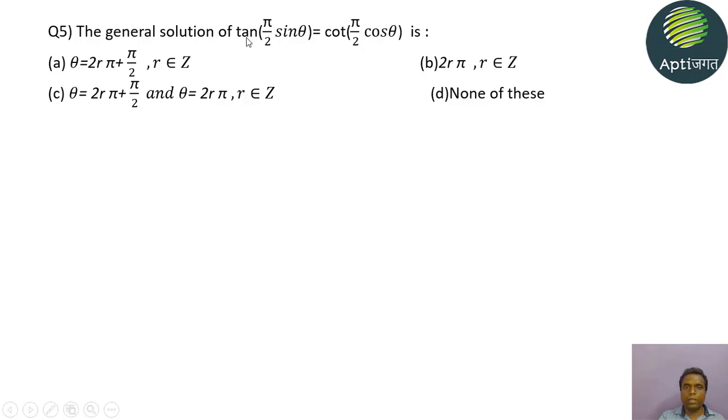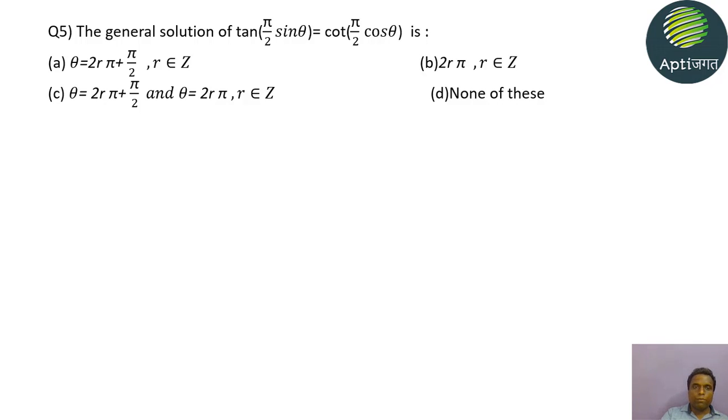So we will convert this into either both tan or both cot. For us, converting both into tan is more convenient. We know that tan and cot are complementary: tan θ = cot(90° − θ), or cot θ = tan(90° − θ).